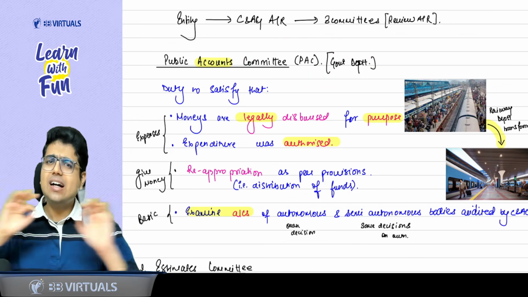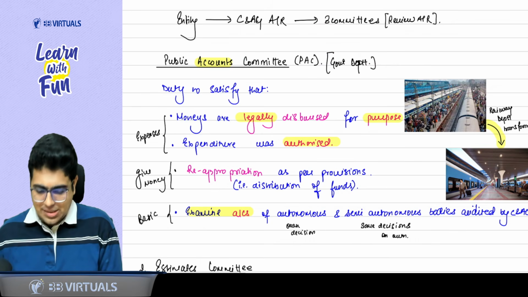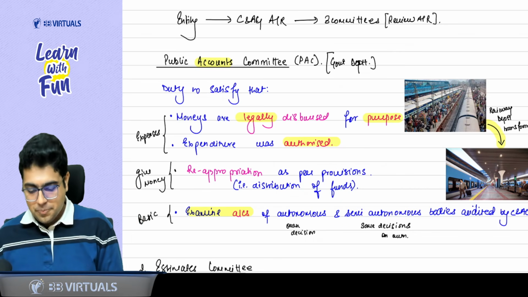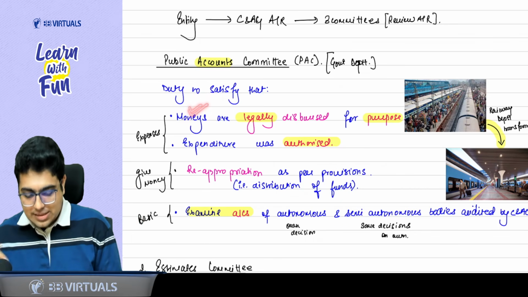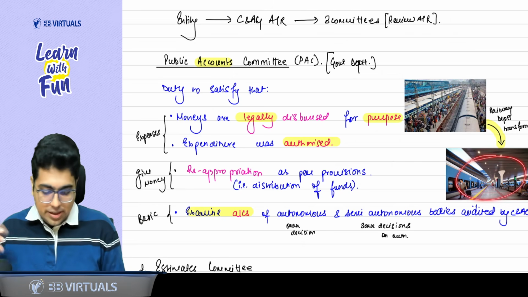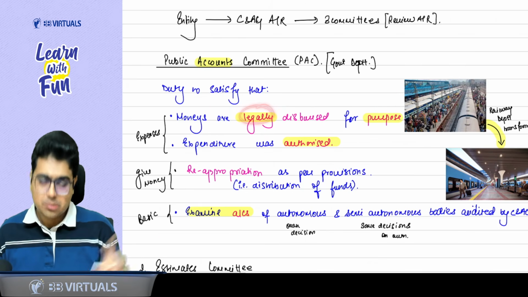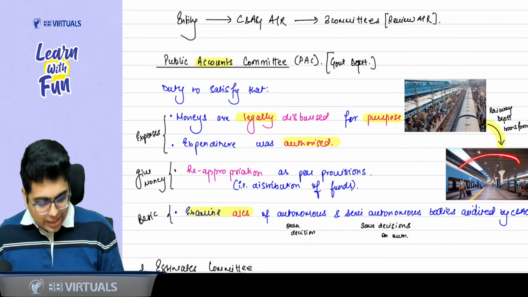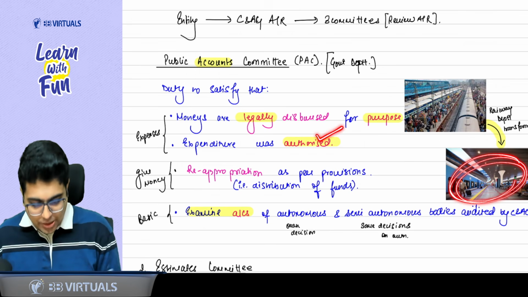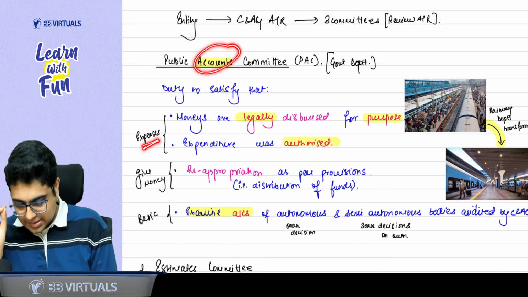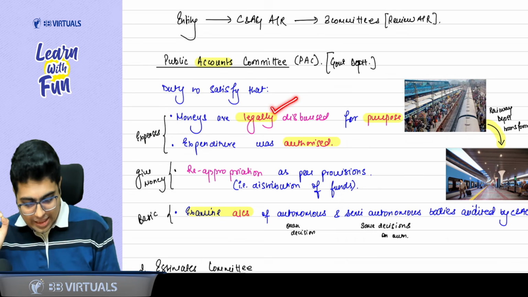It is just like an accounting office. The name is Accounts Committee, and they act like an accounting office. They make sure that whatever money is given for this improvement is legally disbursed for the purpose. So it should be legal expenditure. Second, whatever expenditure is incurred should be authorized. So the first thing accounts people focus on is expenses. These expenses should be legal and authorized.